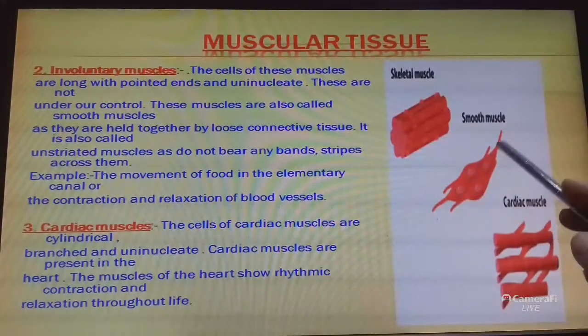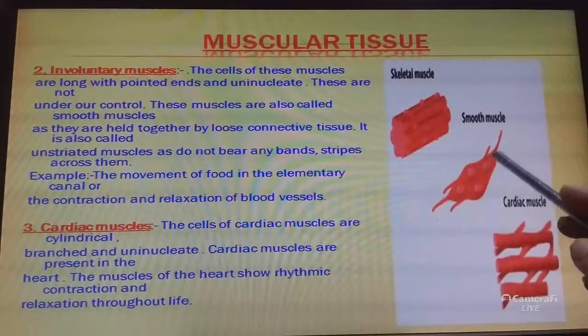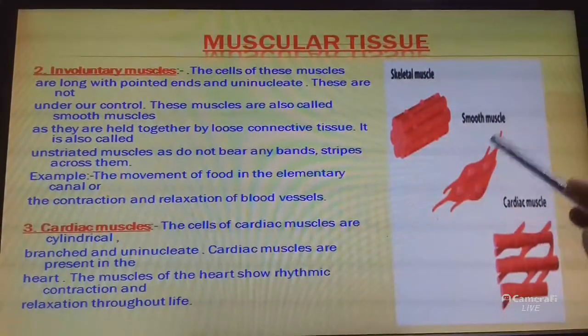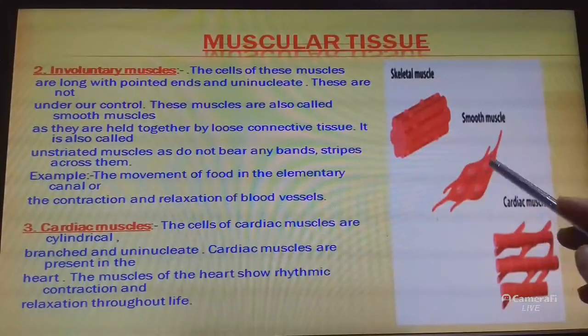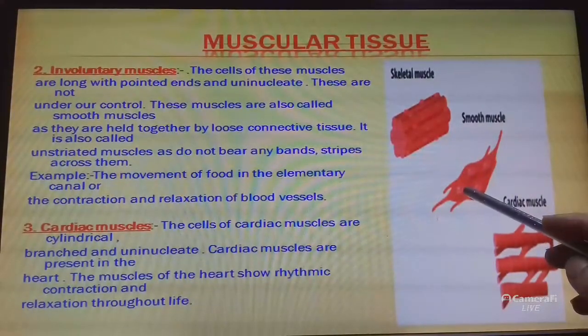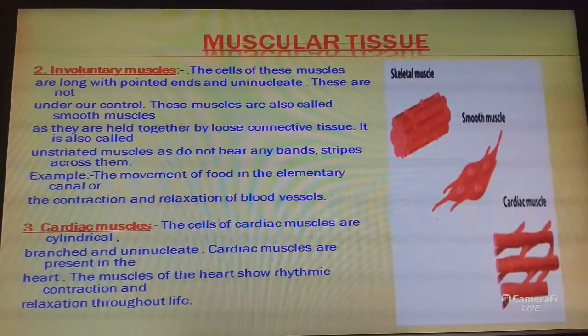These muscles are also called smooth muscles because they are held together by loose connective tissue, and they are also called unstriated muscles as they do not bear any band or stripe across them. Example, the movement of food in the alimentary canal or the contraction and relaxation of blood vessels.